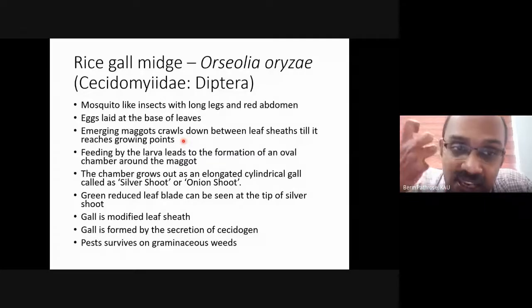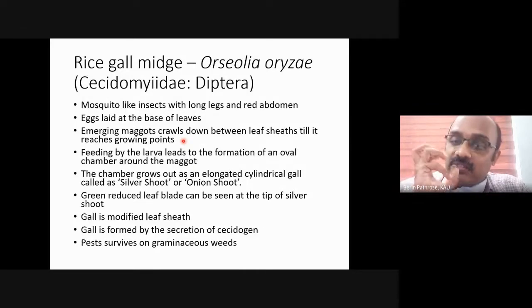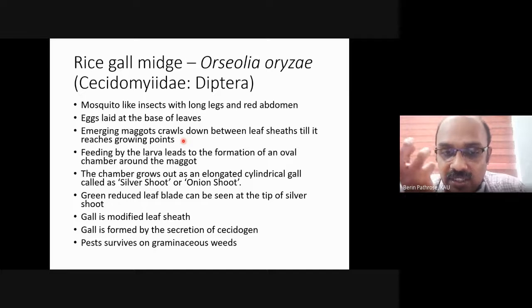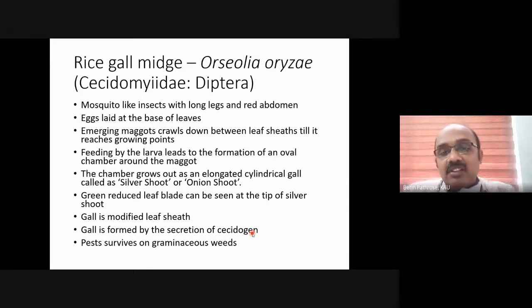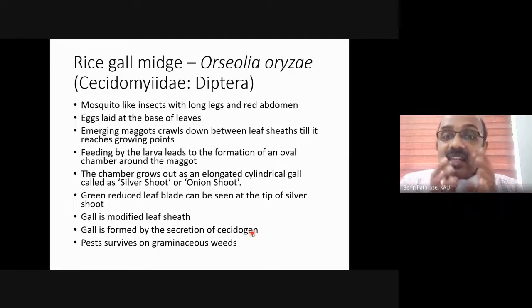And as with any other gall insect, because of its feeding and its activity, it releases a chemical called cecidogen. You can see that name over here. Because of the activity of this chemical, the leaf sheath will be modified into a cylindrical gall.